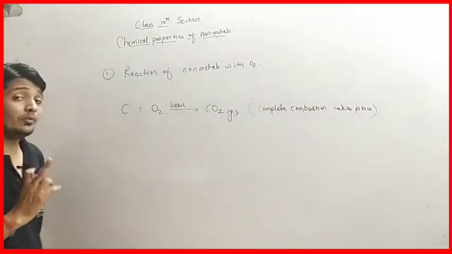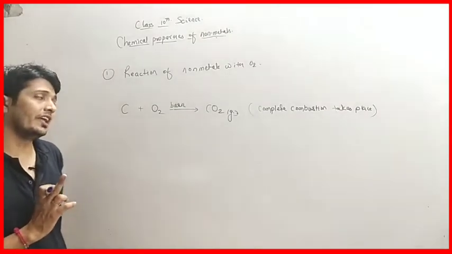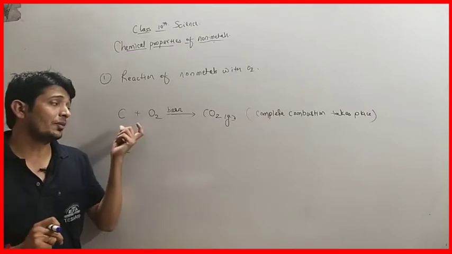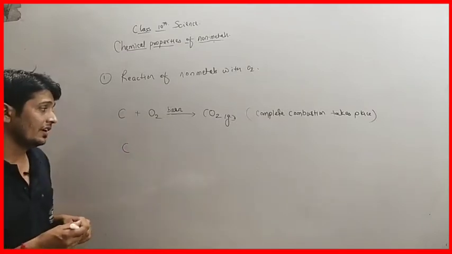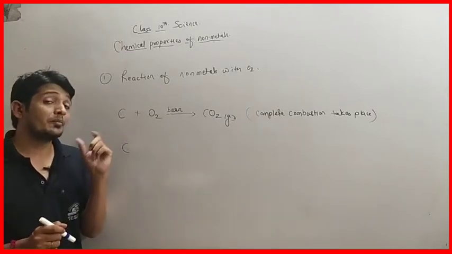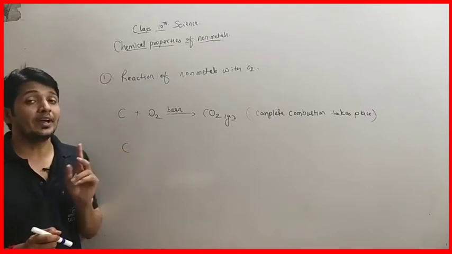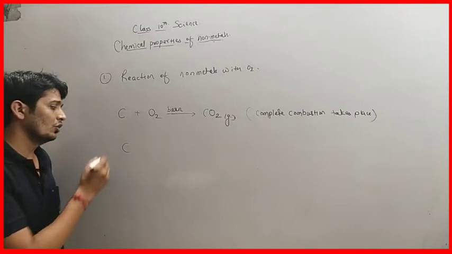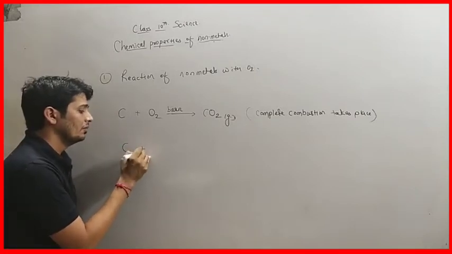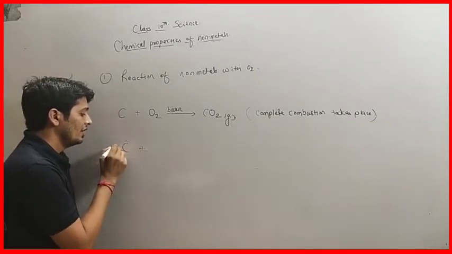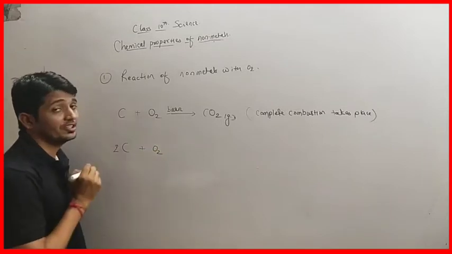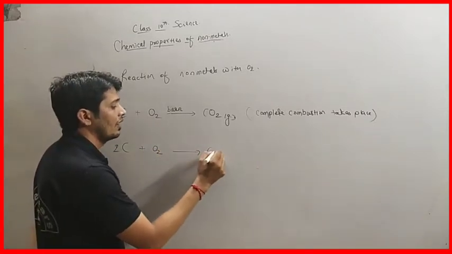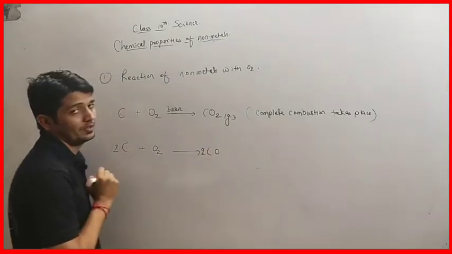But when incomplete combustion of carbon takes place, when sufficient oxygen is not supplied, that is, when carbon burns in a limited supply of oxygen gas or air, then carbon monoxide is formed.